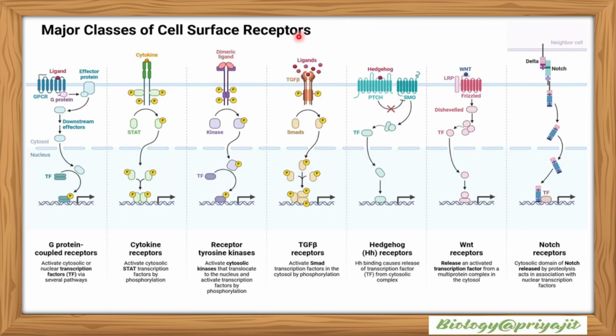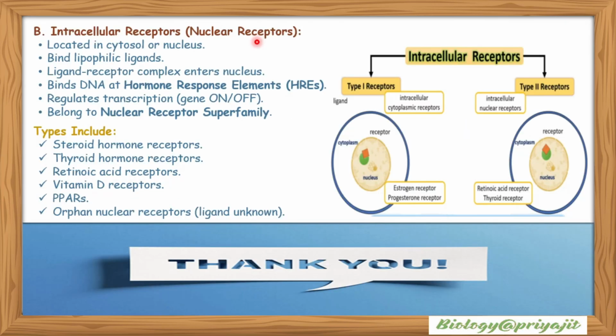Major classes of cell surface receptors include G protein coupled receptors, cytokine receptors, receptor tyrosine kinases, TGF beta receptors, hedgehog receptors, WNT receptors, and Notch receptors. Intracellular receptors or nuclear receptors: basically 2 types. Type 1 receptors are intracellular cytoplasmic receptors, and type 2 receptors include the intracellular nuclear receptors such as the retinoic acid receptor or thyroid receptor. Type 1 receptors include the estrogen receptor or progesterone receptor, which are located within the cytoplasm.